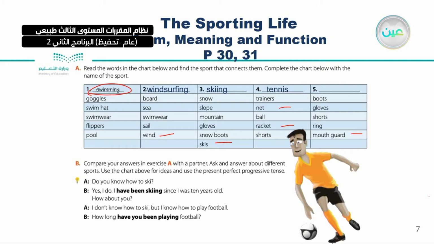Number 5: boots, mouth guard. Okay, the mouth guard is actually used when someone tries to hit you in the mouth. So in order to not get harmed, he uses the mouth guard. And actually, this is in boxing. Very good.